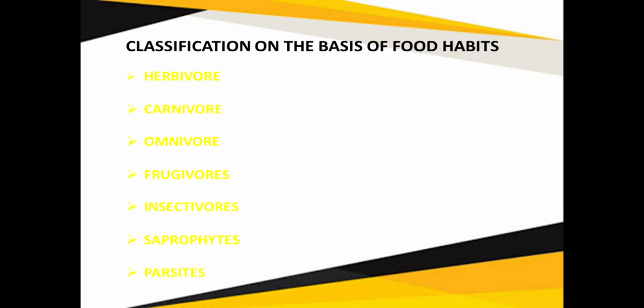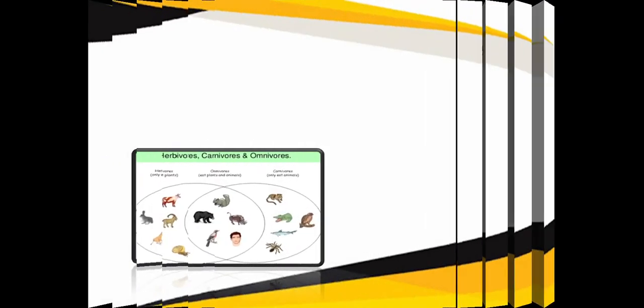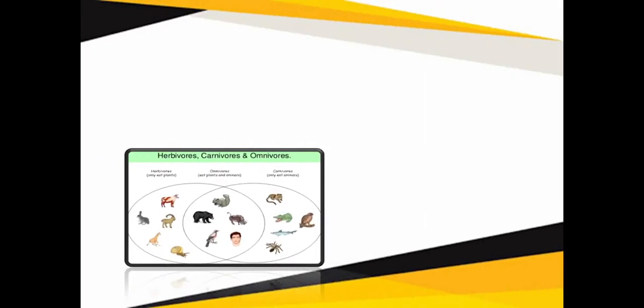About herbivores, carnivores, omnivores, we have discussed these categories in chapter 1, our environment. We have also discussed saprophytes and parasites in chapter 1. So two new categories which are introduced here now are frugivores and insectivores. So let's discuss one by one. You can see here the picture and you can see a lot of animals are there.